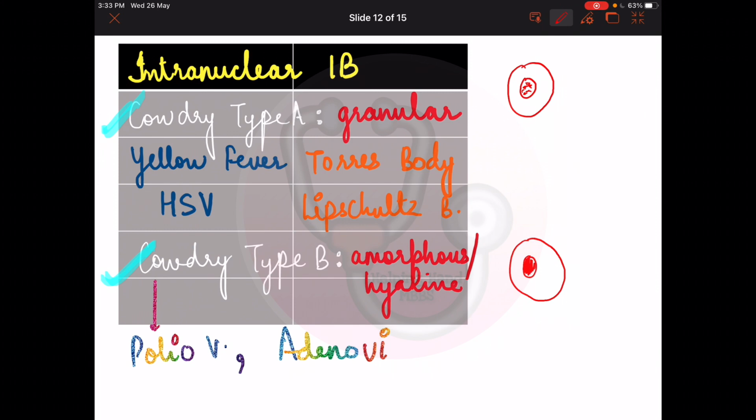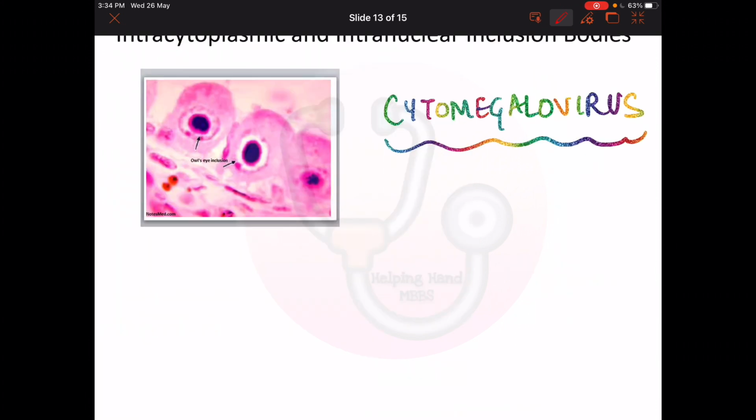So in Cowdry type A, you have to remember two viruses. Yellow fever has the Torres body. It is seen in the liver, because we know that in yellow fever we characteristically see necrosis in the liver, and we will see some apoptotic bodies, which are known as the Torres body in yellow fever. Then in herpes simplex virus, it is the Lipschütz body. You might not remember it, but you have to remember this one. This is important, that yellow fever has the Torres body. And Cowdry type B is not generally asked, but you can remember that it is seen in poliovirus and adenovirus.